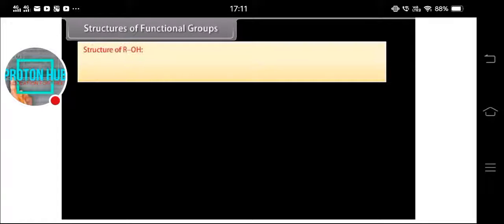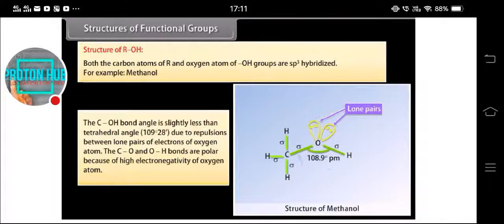Structures of functional groups. Structure of ROH. Both the carbon atoms of the alkyl group and the oxygen atom of the hydroxyl group are sp3 hybridized. For example, methanol. The C-O-H bond angle is slightly less than the tetrahedral angle, that is 109 degrees 28 minutes, due to repulsions between lone pairs of electrons of the oxygen atom. The C-O and O-H bonds are polar because of the high electronegativity of the oxygen atom.